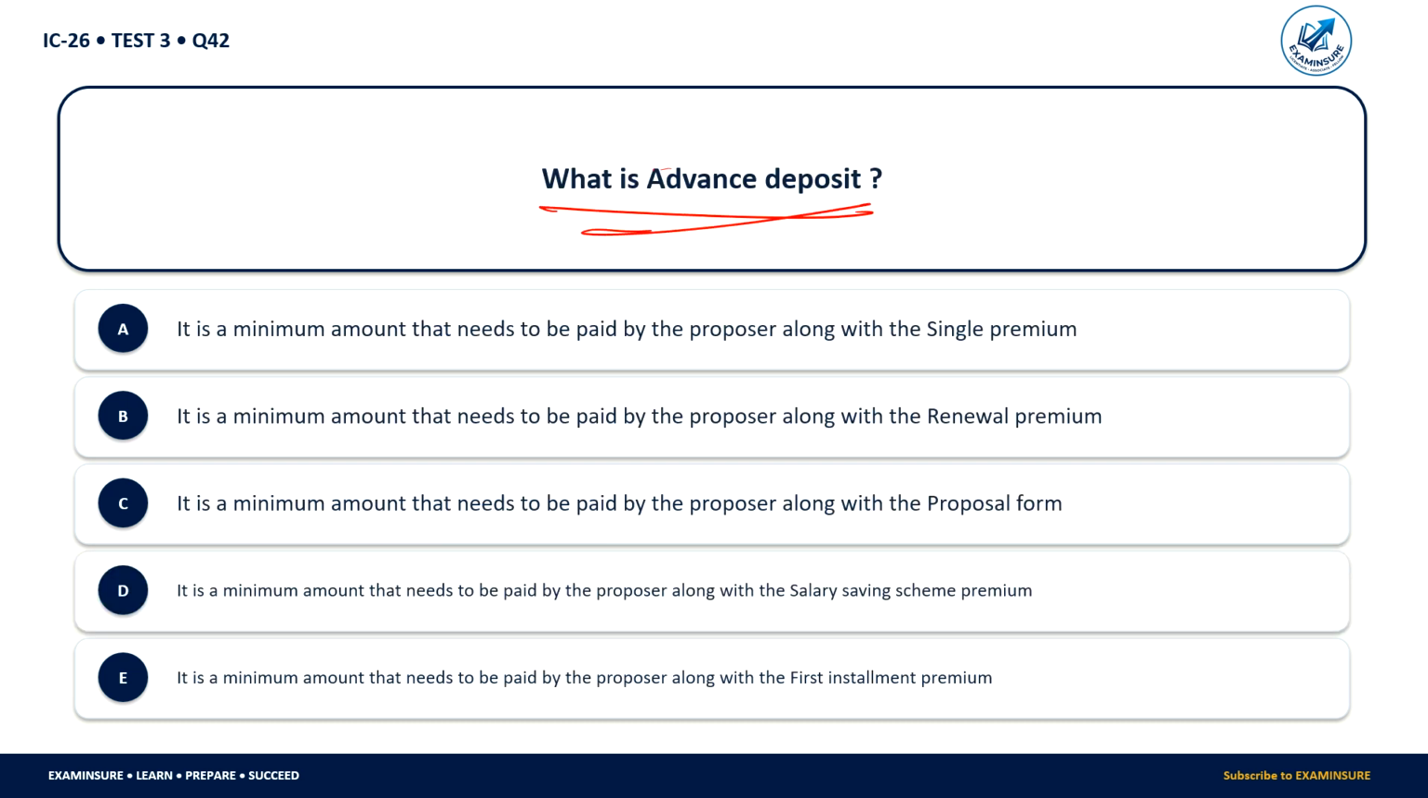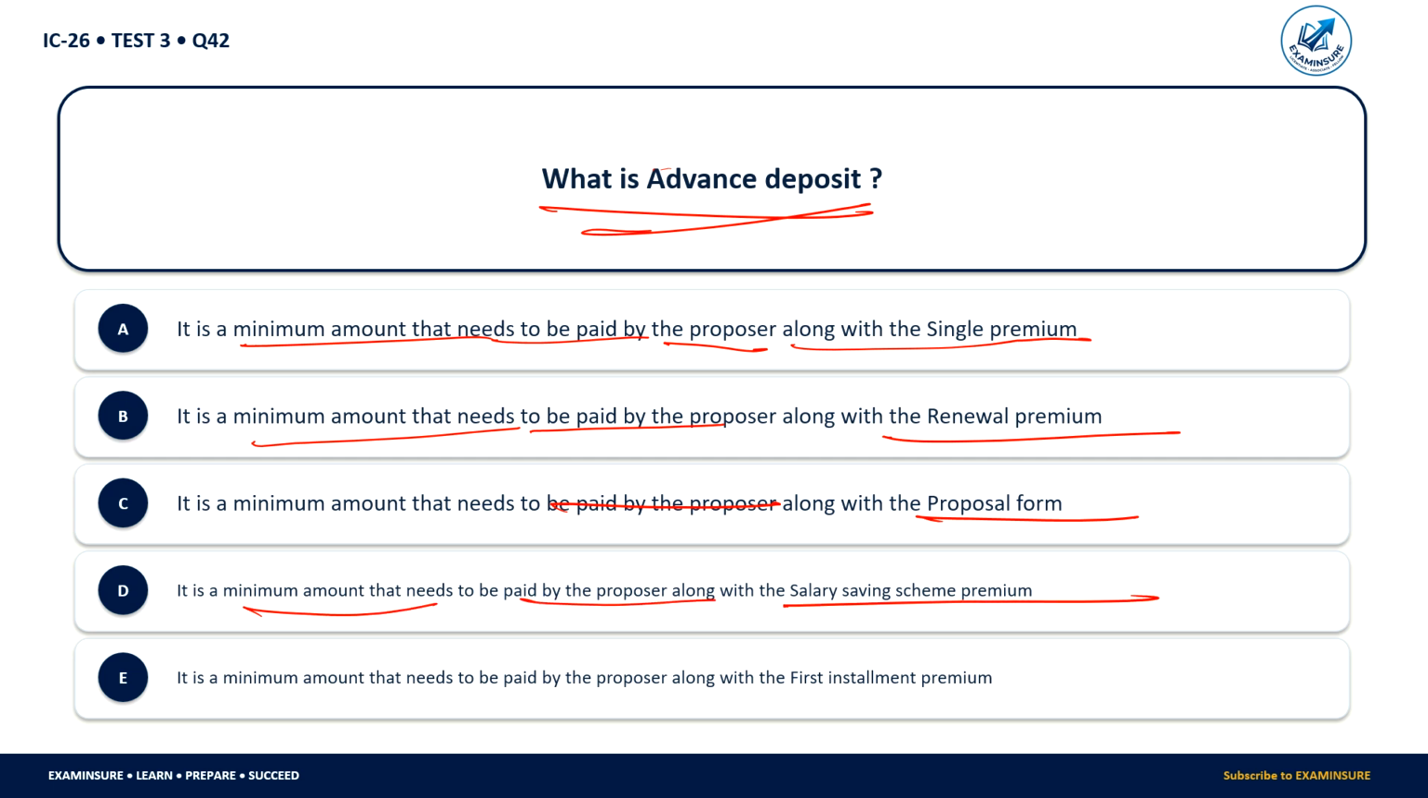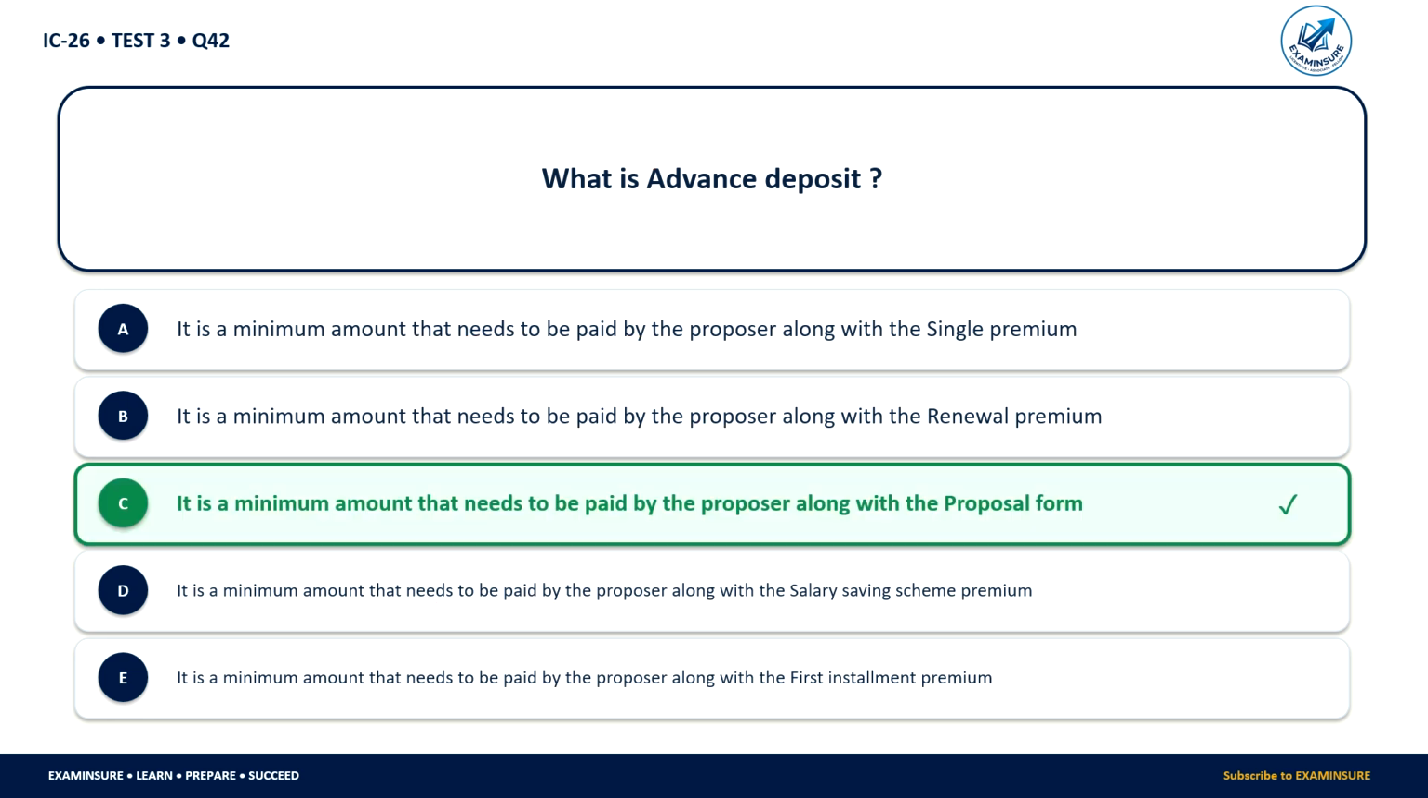What is known as the advance deposit? It is the minimum amount that needs to be paid by the proposer along with the single premium, or along with the renewal premium, or along with the proposal form, or along with the salary saving scheme premium, or along with the first installment premium. So advance deposit will be the minimum amount that needs to be paid by the proposer along with the proposal form.